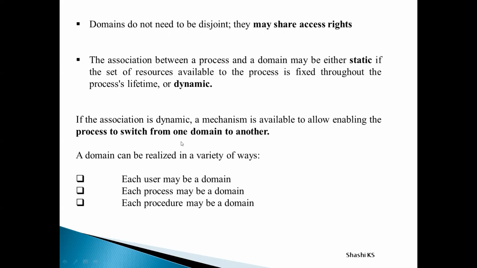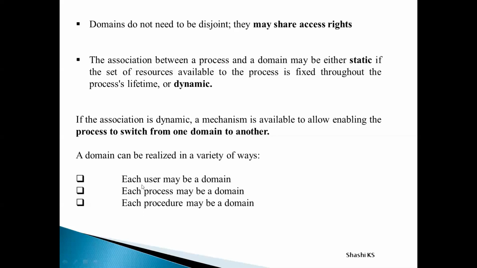So far I have been telling you about domains. Protection domains contain objects and their access right pairs, and may contain any number of such pairs, all that we learned. But then what is going to constitute a domain? How are we going to realize the concept of a domain in our implementation? Actually, there are three possible ways in which we can realize the concept of a domain in a computer system. Every user can be a domain. That is one way. The other way is every process can be a domain. And the third way is every procedure can be a domain.